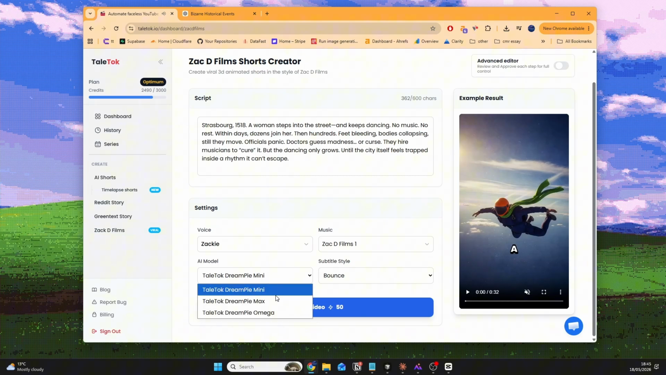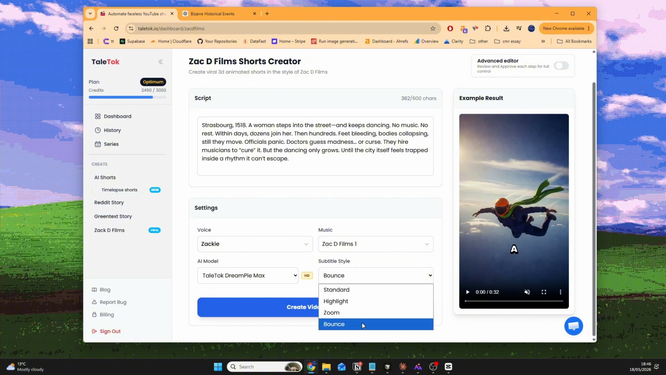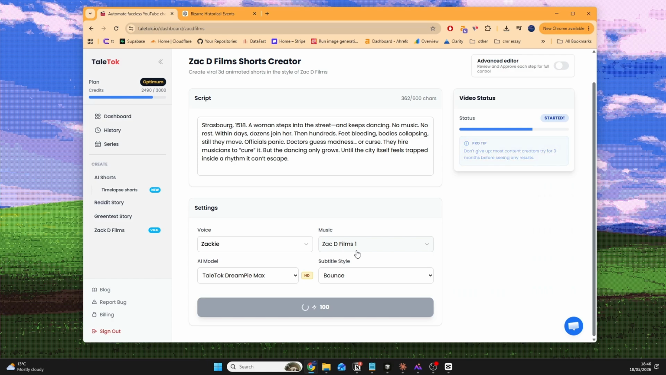We can choose which model we can use. This basically just defines the output quality. So the bigger the model, the higher quality images and video we're gonna get. We'll use max for this video. Subtitle style will stay with bounce, and then we'll just press create video. Give it a couple minutes and it will have the video ready for us.